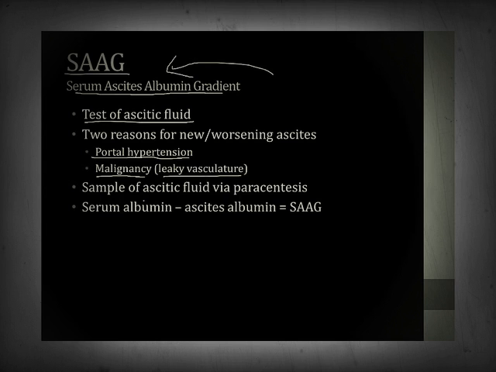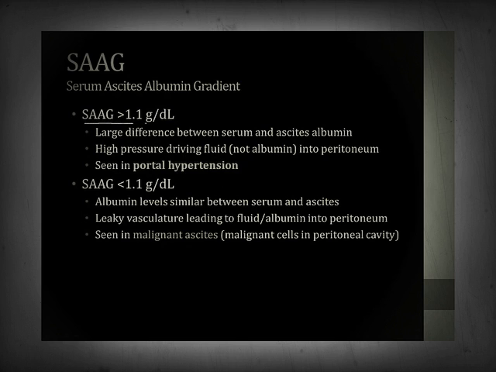And to measure the SAG, you first take a sample of the ascites fluid via paracentesis. Paracentesis involves sticking a needle into the swollen abdomen like we saw in that last slide and drawing a sample of the fluid. You then compare the ascites albumin concentration to the albumin concentration in the serum. If you subtract the ascites albumin from the serum albumin, you will determine the SAG, or the serum ascites albumin gradient. If the SAG is high, greater than 1.1, this means there's a large difference between the serum and ascites albumin concentration. And this is what happens in portal hypertension.